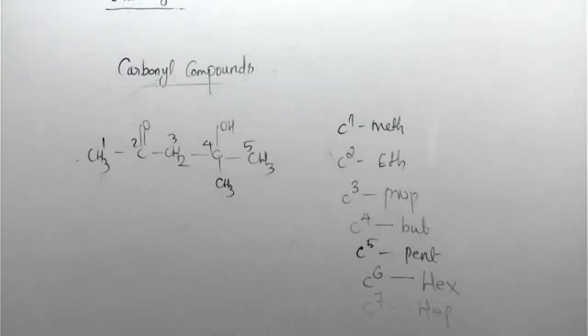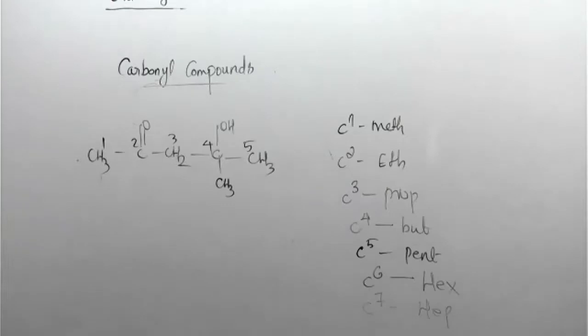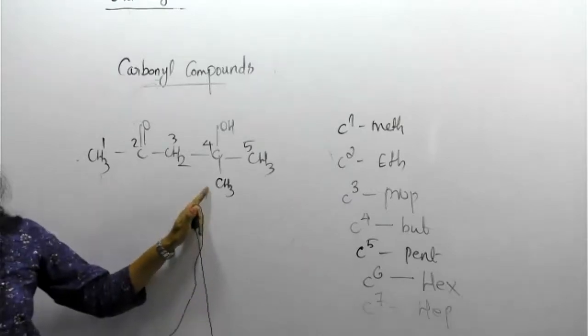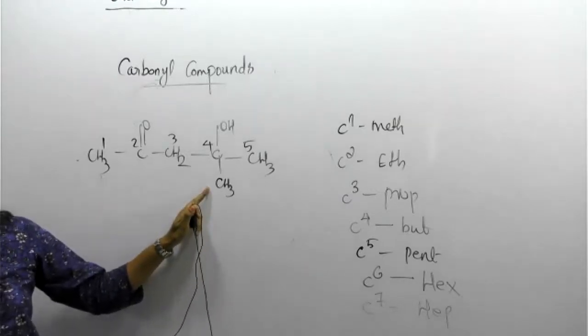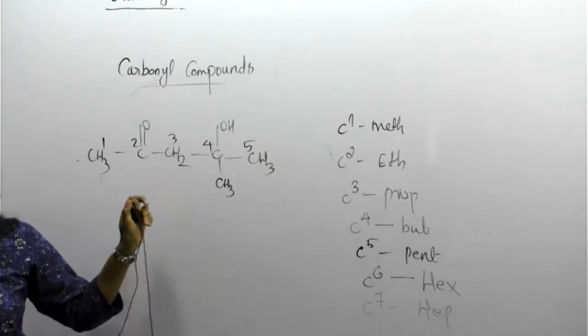Yeah, somebody is texting that. Dhruv, your answer is very good. You are right. Can you tell me, Mrudul, your answer? 4-methyl-2-one-4-ol.